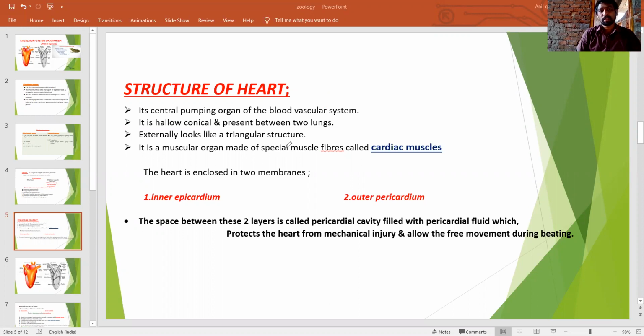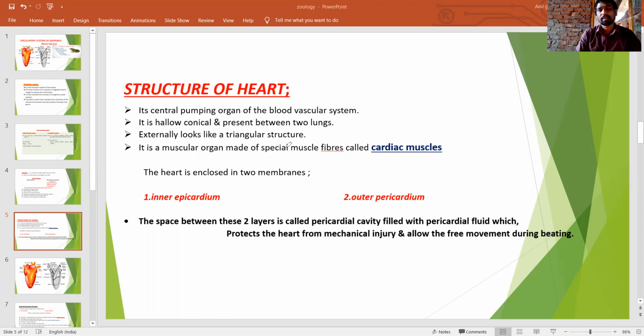Myogenic means the action potential is generated through muscles. The heartbeat is generated through heart muscles. It is known as a myogenic heart.